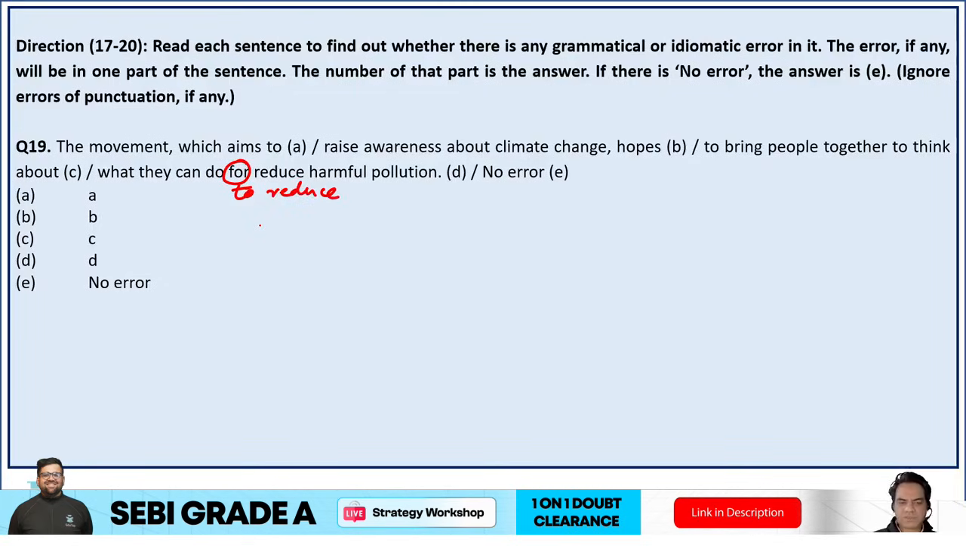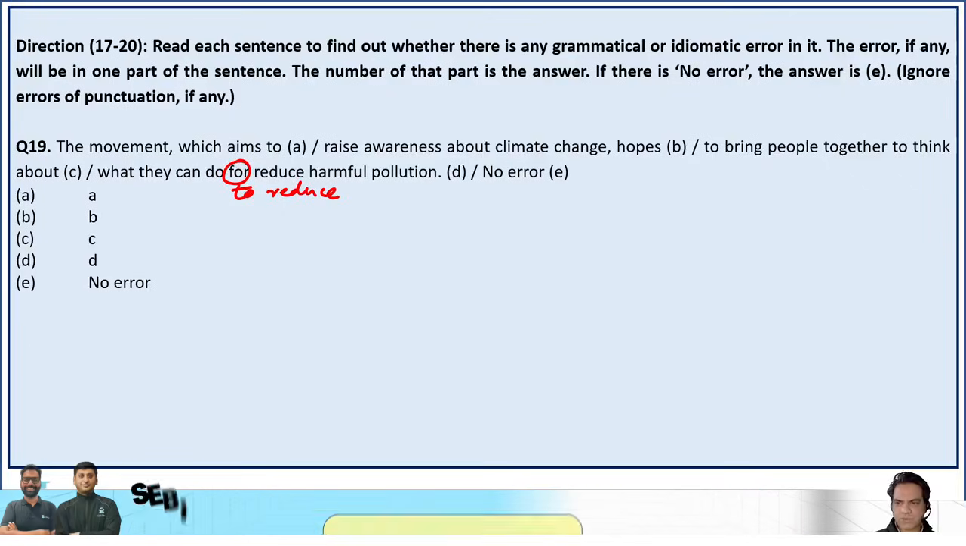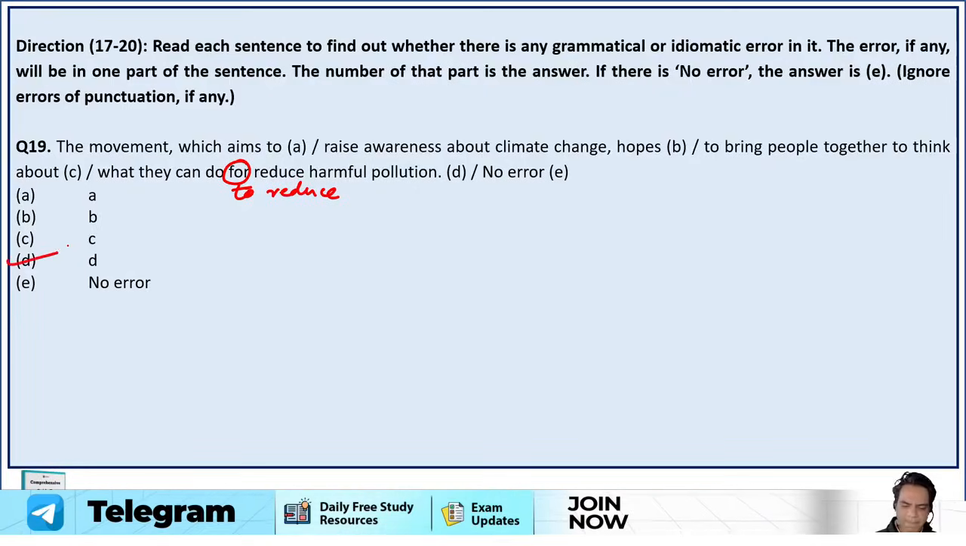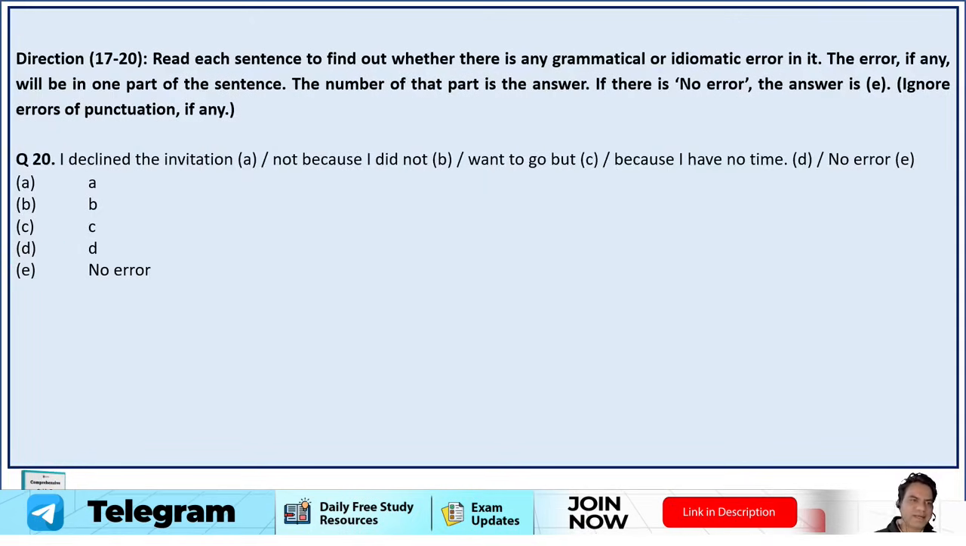So the movement, which aims to raise awareness about climate change, hopes to bring people together to think about what they can do to reduce harmful pollution. So option D is your correct answer. And last question, guys. I declined the invitation not because I did not want to go, but because I have no time. Okay. See, guys, the error is in D part.